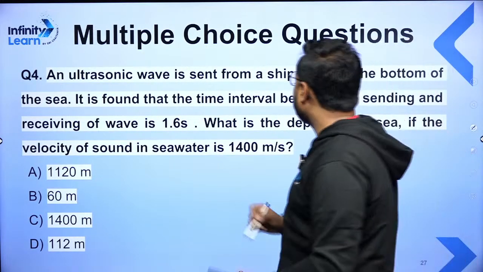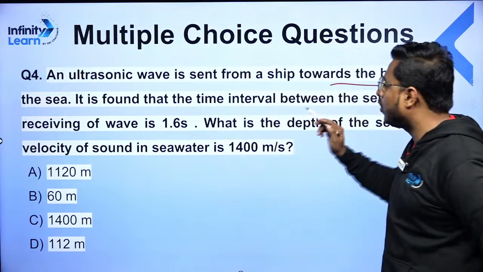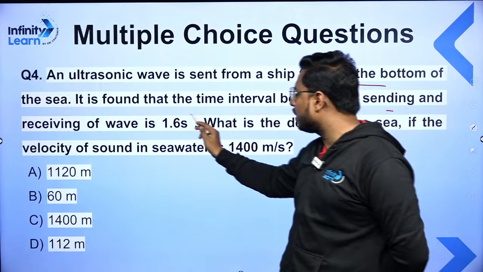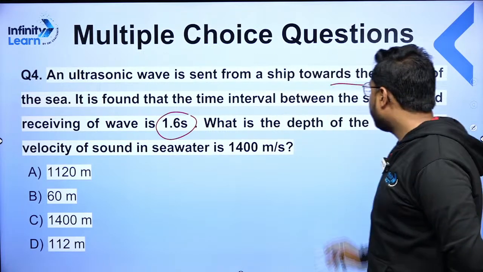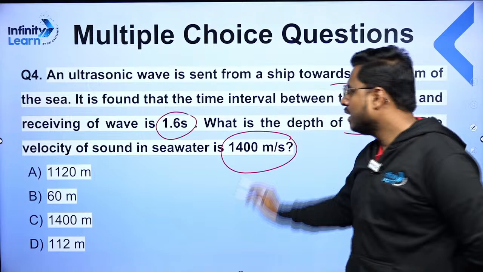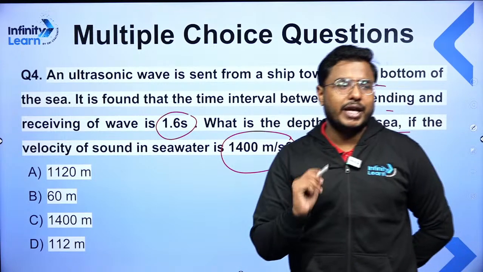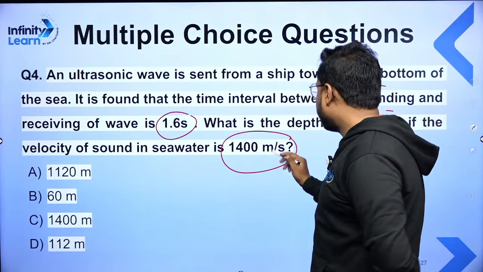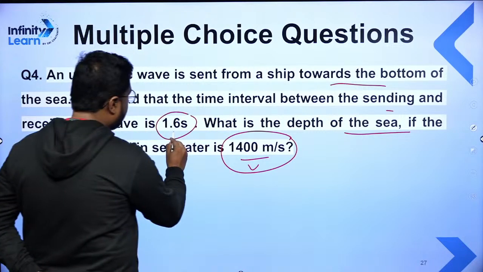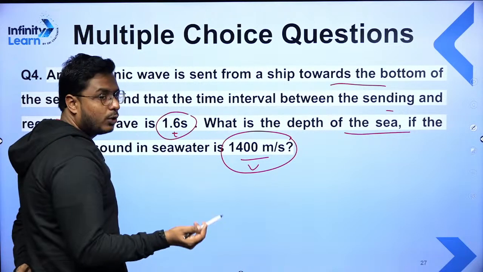An ultrasonic wave is sent from a ship towards the bottom of the sea. It is found that the time interval between the sending and receiving the wave is 1.6 seconds. What is the depth of the sea if the velocity of the sound is 1400 meter per second? Similar kind of question. I think it is very easy for all of you to solve. Again, the velocity is given to you, 1400. The time is given to you, 1.6 seconds. You need to find out the distance.